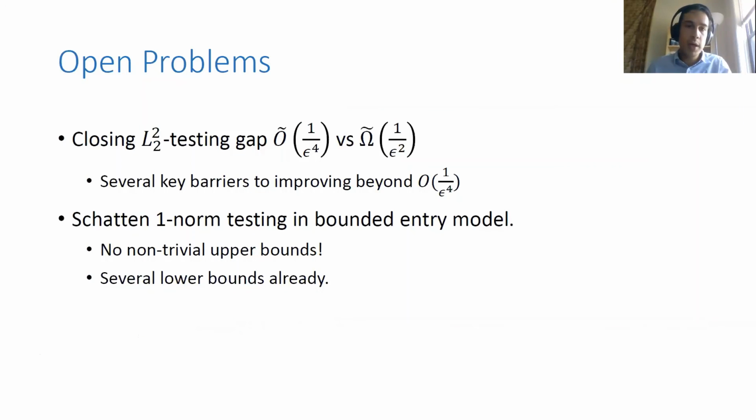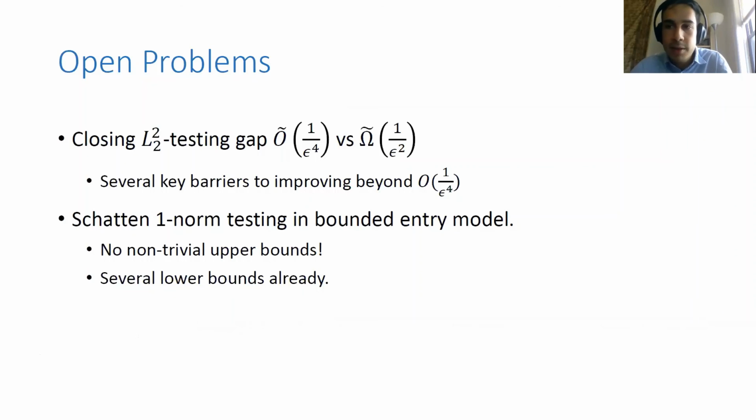And finally, for some quick open problems, the main open problem here will be to close the L2 gap. I think this is a very interesting problem because there are several key barriers, coming mainly from limitations of techniques in random matrix theory, to improving the upper bound of 1 over epsilon to the 4th. And I think it would be very interesting to see if new techniques beyond those currently known are capable of showing concentration of eigenvalues that gives better upper bounds for this PSD testing problem with L2 gap.